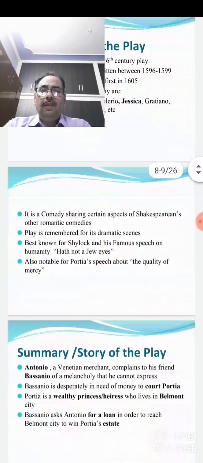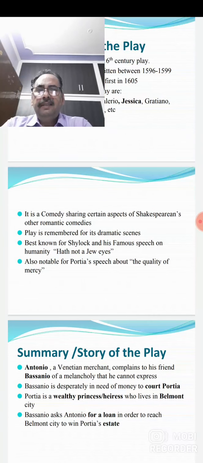Now, let us see that this is a comedy which definitely shares certain aspects of Shakespeare's other romantic comedies. This play is also remembered for its dramatic scenes.